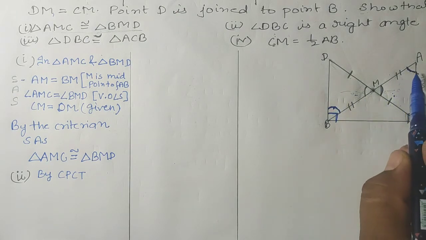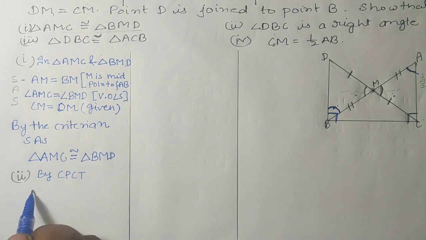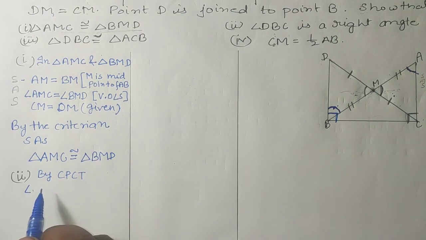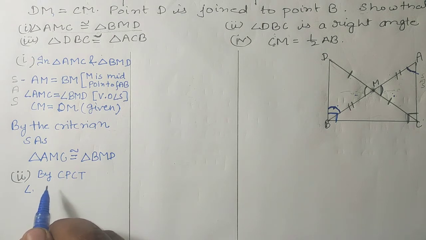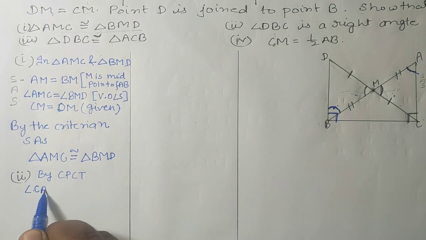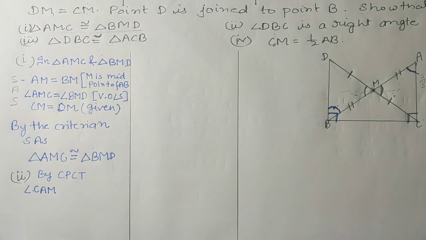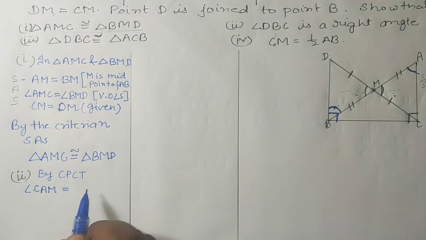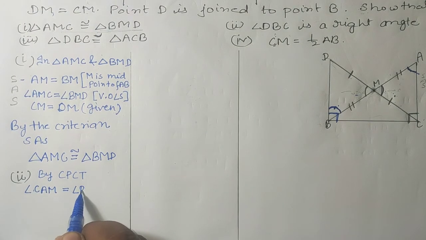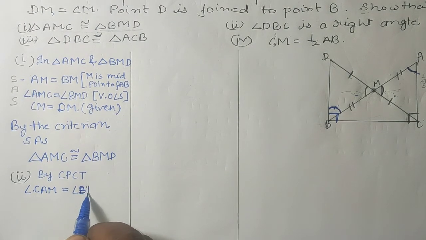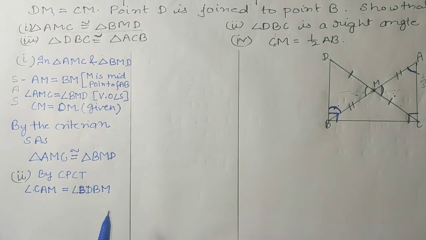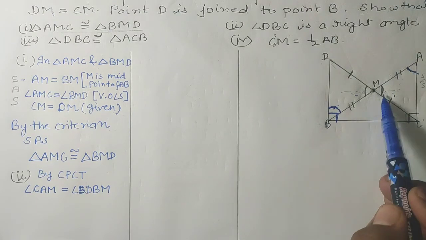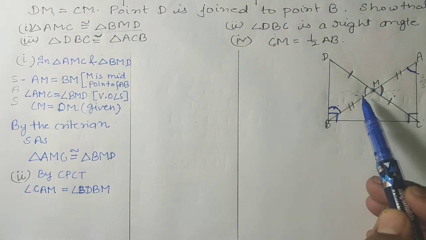Okay, so we can say that angle CAM is equal to angle DBM. By CPCT we can say that this angle CAM is equal to this angle DBM.